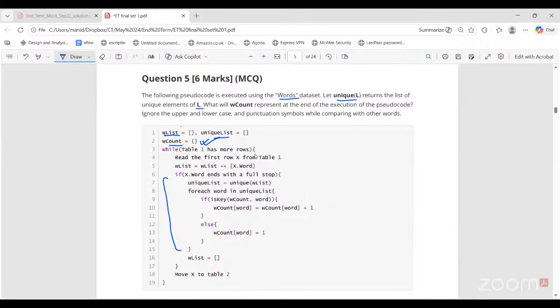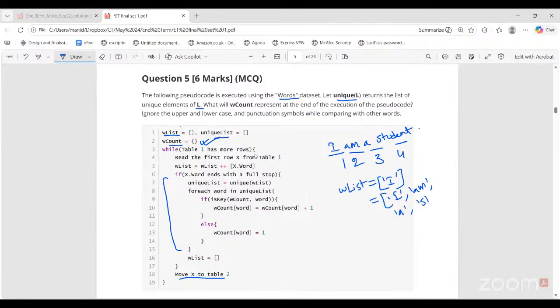So let's say this is my sentence: I am a student. This is the first card, second card, third card, fourth card. Once I pick the first card, this does not end with a full stop, so W list contains I. From line 6 onwards, nothing will happen because X word doesn't end with a full stop. So we come to this line here: move X to second table 2 and go for the next iteration. Then in a similar way you put all of these in W list: I, am.